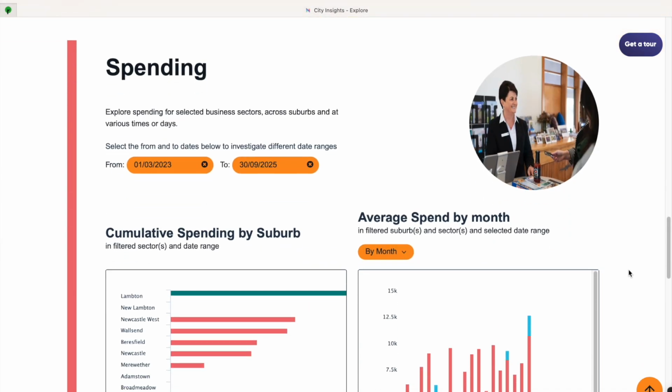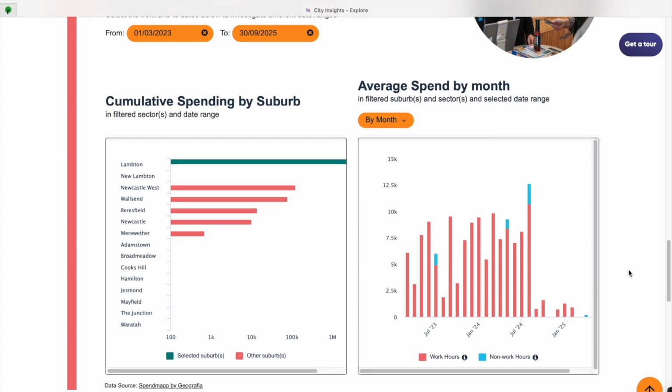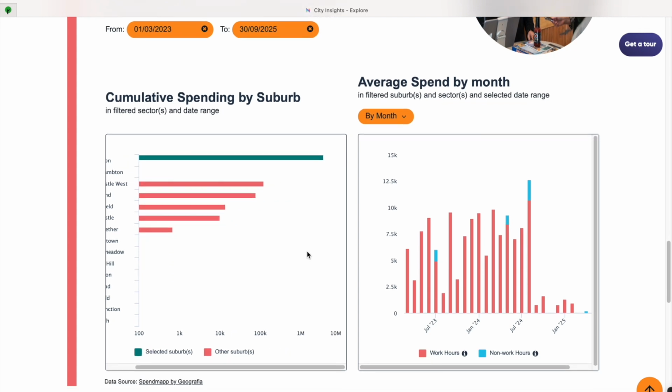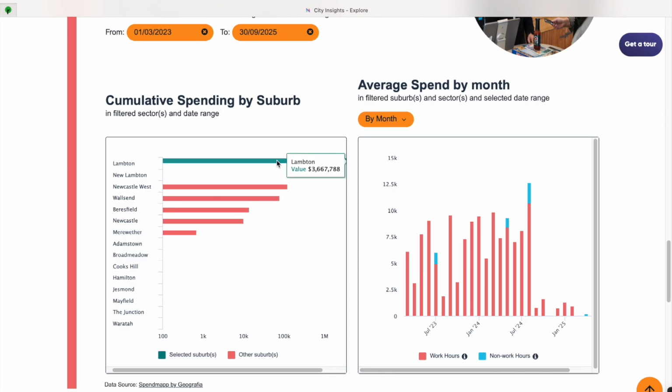He then checks spending across construction businesses in different suburbs. In Lambton, spending levels are strong. The local market is active and healthy, and there is a lot of expenditure compared to other suburbs. He notes that the spend activity is also strong in some of the surrounding suburbs, such as Newcastle West and Wallsend. This reflects the fact that these are central neighbourhoods where people live, work, and spend money.